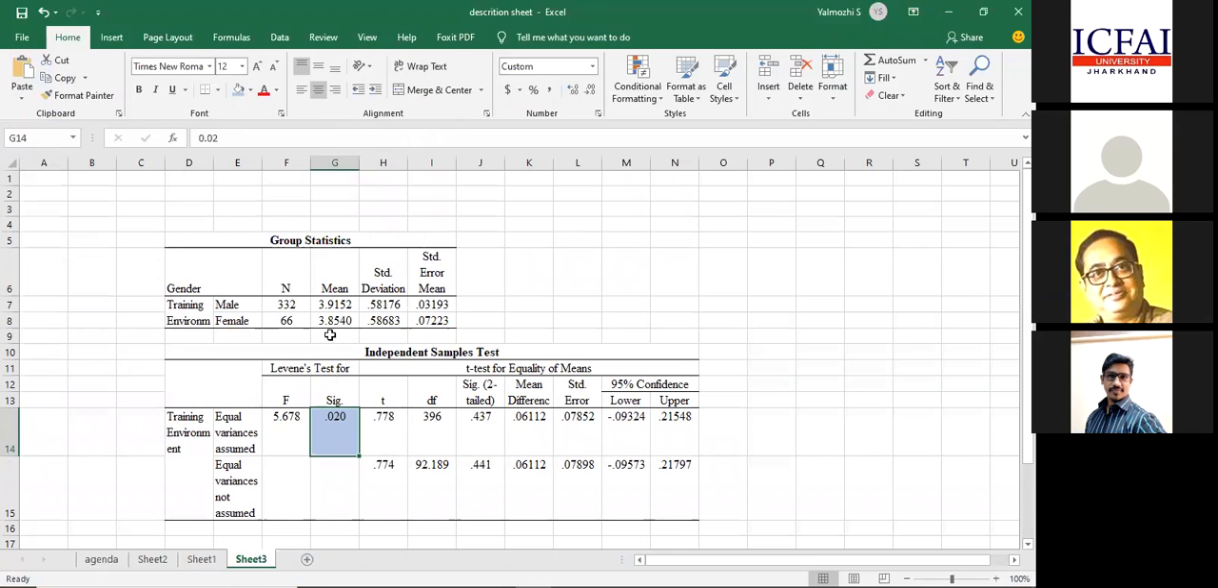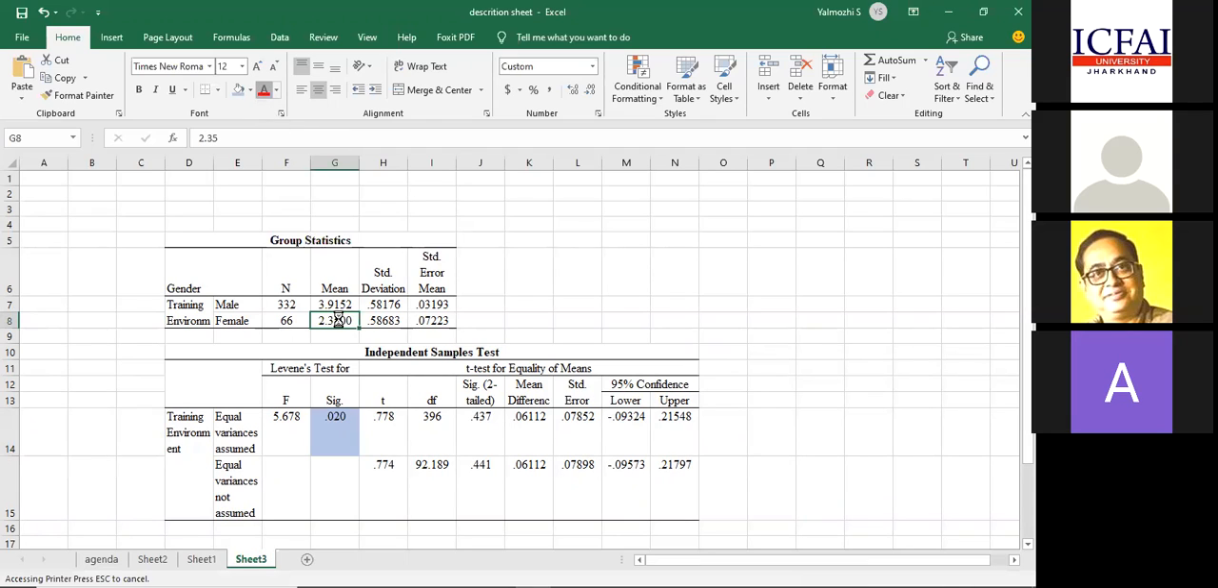Now, suppose this value is 2.35. I'm just making an assumption because already it was not significant. I'm changing the value for your understanding. This is significant. So we say we accept the alternative hypothesis. There is a difference of opinion between male and female. Now, whose mean score is less? Female.